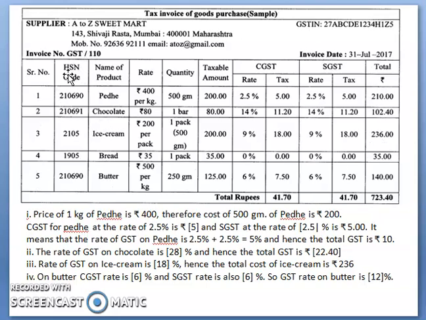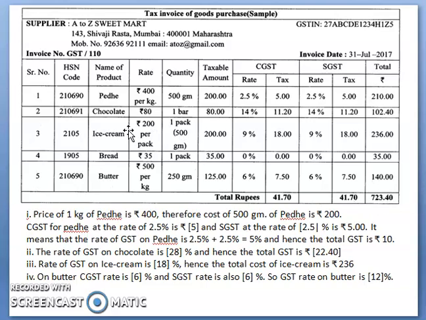Next will be the HSN code, that is Harmonized System Nomenclature. Then the taxable amount. Then CGST, that is Central Goods and Services Tax, then State Goods and Services Tax, and then the total, and the last one you have to see is the total amount.